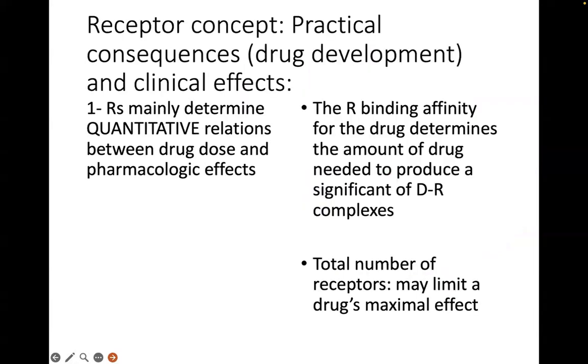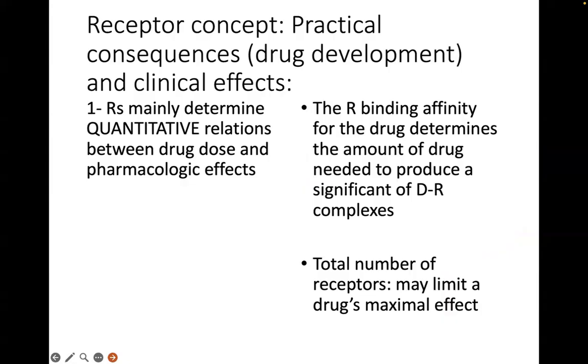Now, what would be the consequences of knowing or understanding the receptor concept, no? What would be the practical consequences and its clinical on drug development and clinical effects?